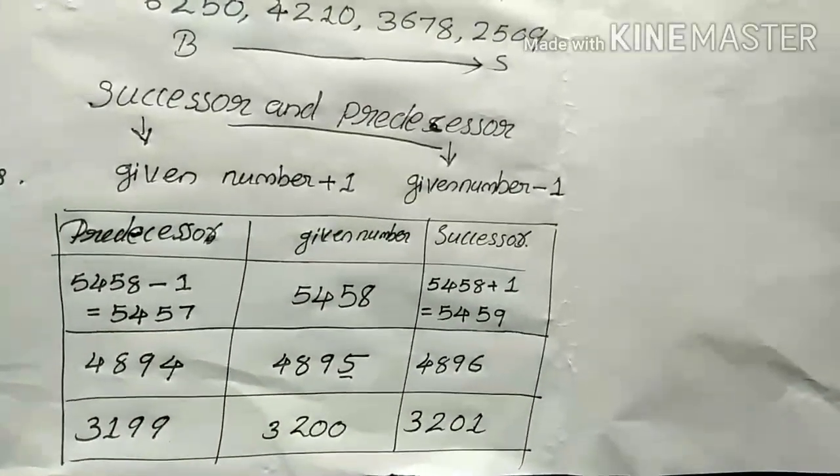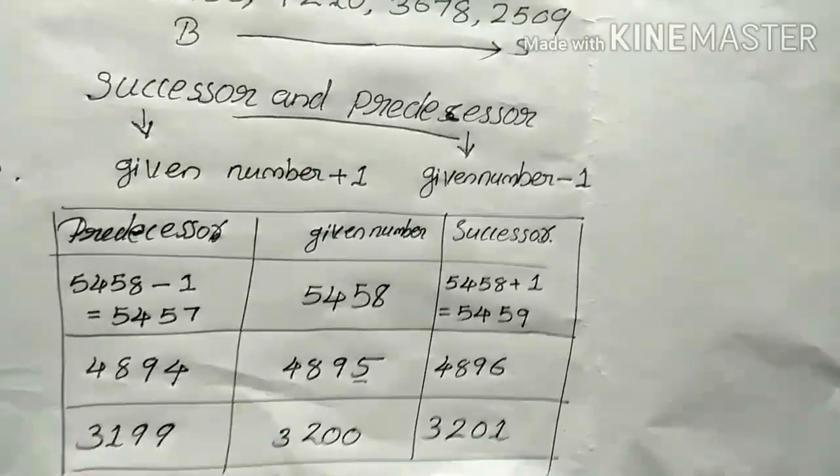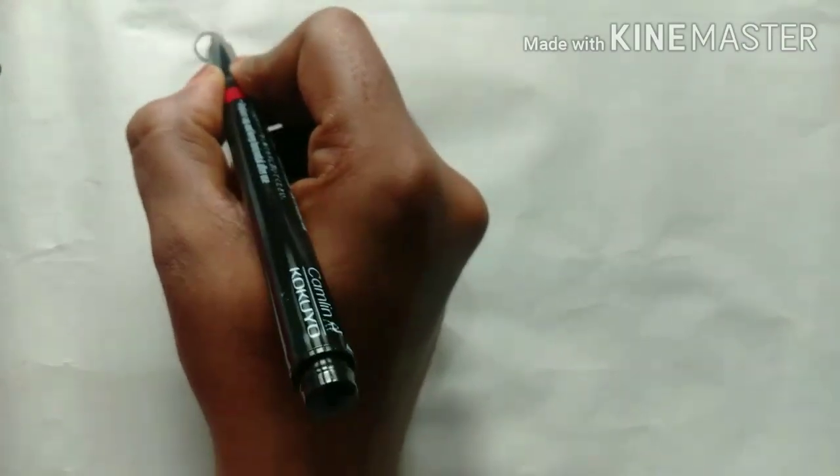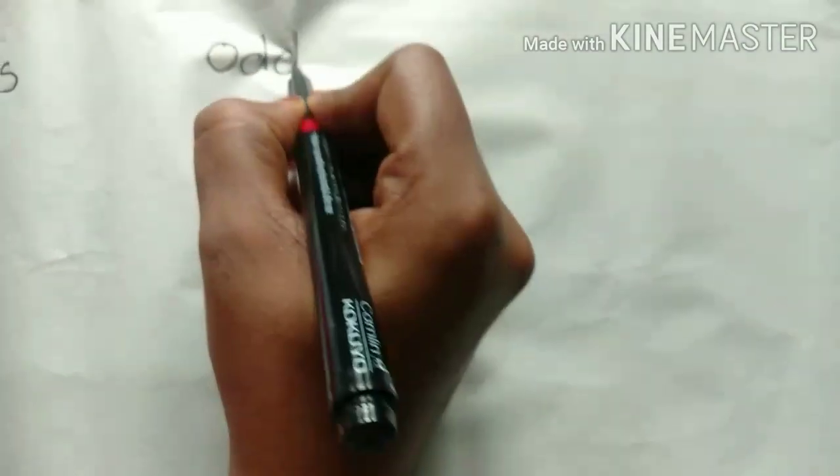Next one is odd number and even number. Odd and even number.